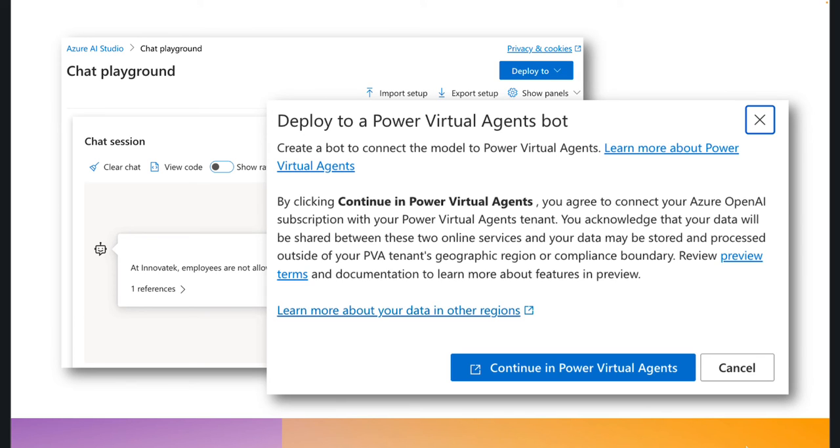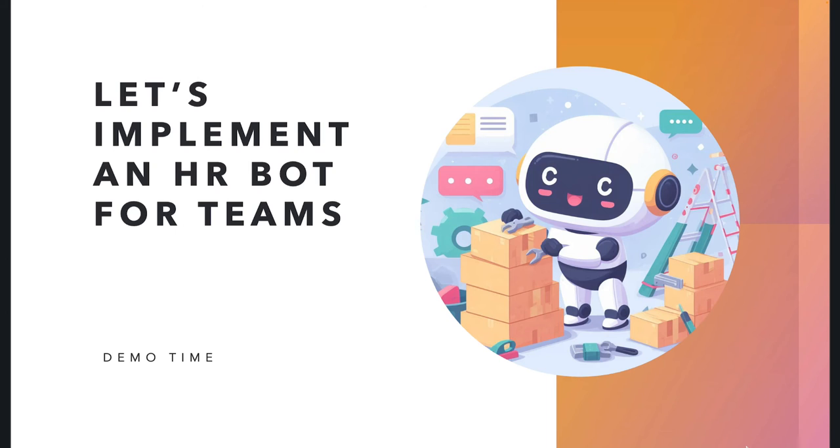But what they did is, well, in the US today, you have to have an environment in the US. These Power Virtual Agents bots support something called conversational boosting with an AI model behind the scenes. And that's what we're going to use in this solution. So we combine both Azure and the Power Platform to create this one solution here.